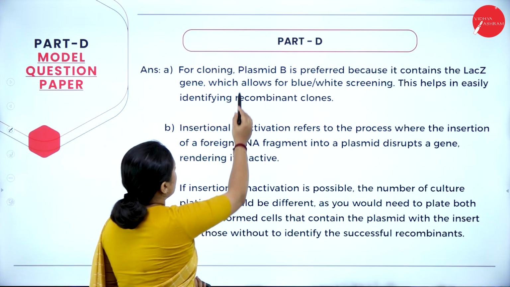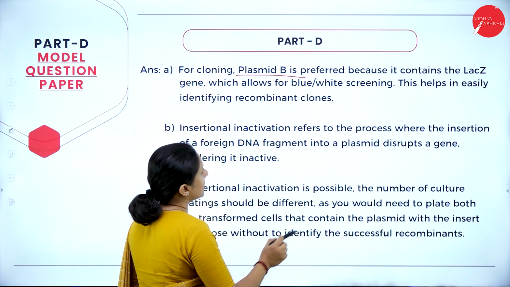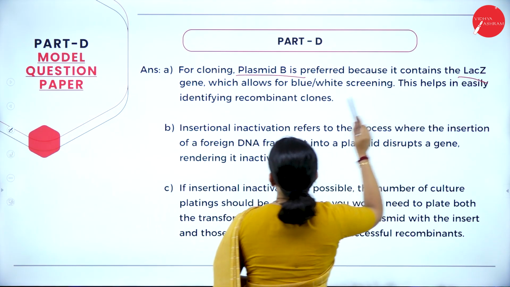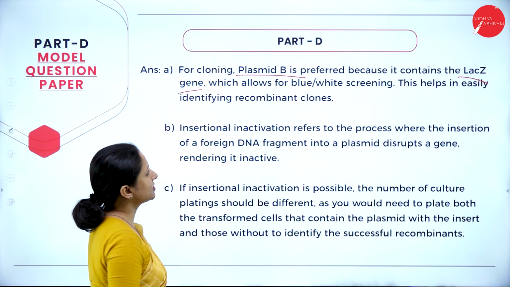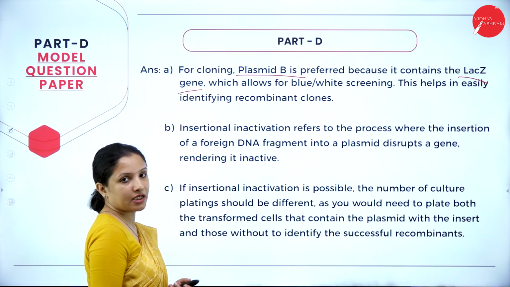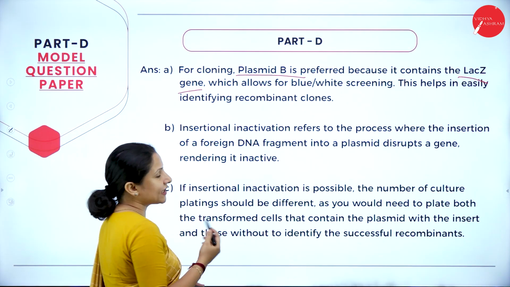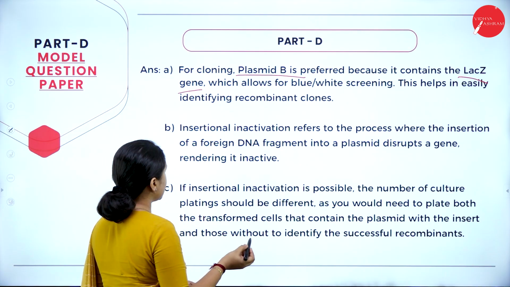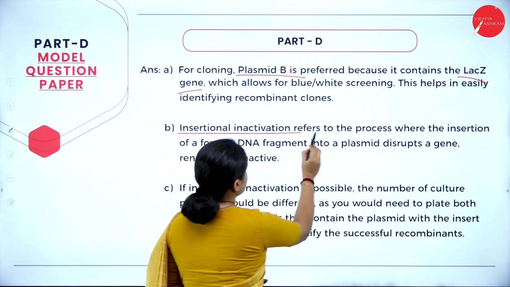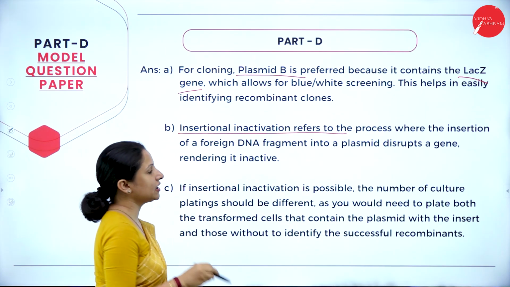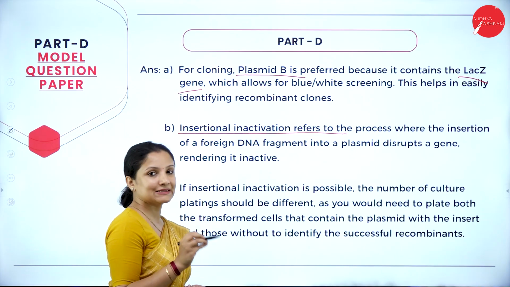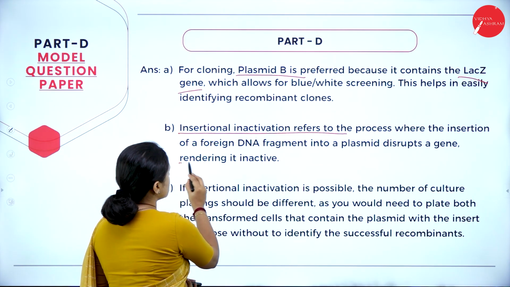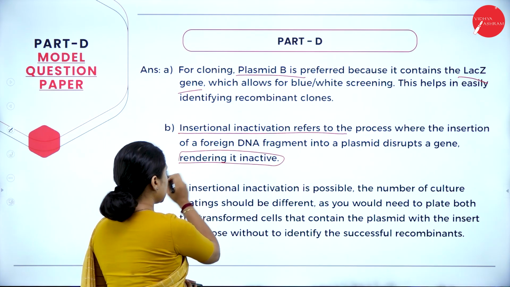So for cloning, plasmid B is preferred because it contains the lacZ gene, which allows for blue or white screening. So this helps in easily identifying recombinant clones. And the next question is, what do you mean by insertional inactivation? Insertional inactivation refers to the process where the insertion of a foreign DNA fragment into a plasmid disrupts a gene, making the gene inactive.